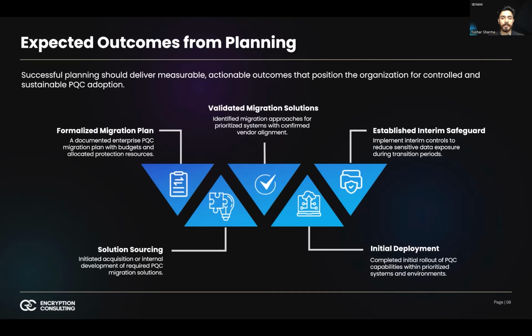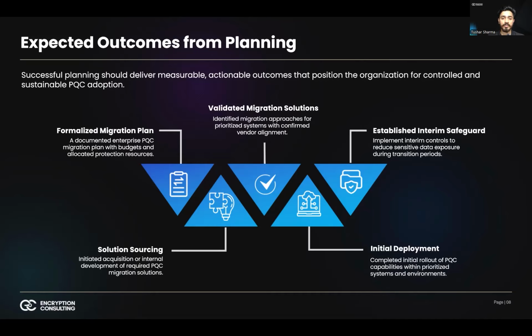Second, successful planning produces validated migration solutions. This means the organization has moved beyond theoretical discussions of quantum-safe algorithms and has identified specific technical approaches for prioritized systems. For example, decisions may be made regarding hybrid cryptographic deployment, certificate hierarchy redesign, crypto-agile frameworks, or updated key management architecture. Vendor alignment is confirmed, ensuring that hardware security modules, network devices, cloud providers, and software platforms support the chosen cryptographic mechanisms. Feasibility is tested, not only technically, but operationally and financially. This validation step prevents late-stage surprises and reduces implementation risk.